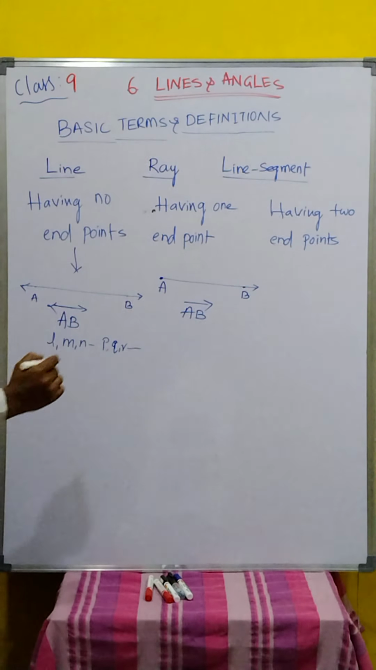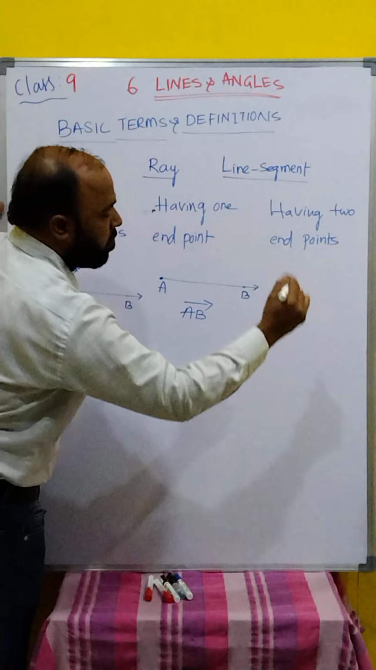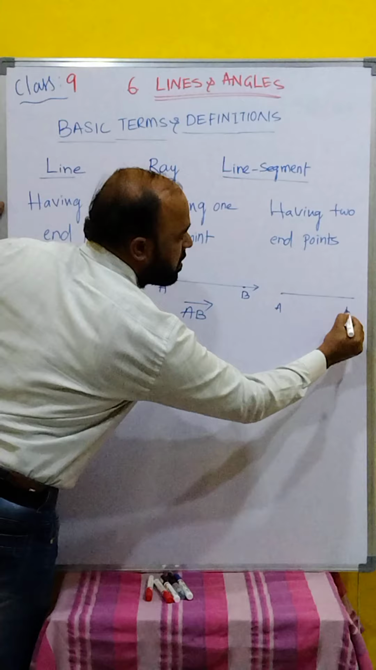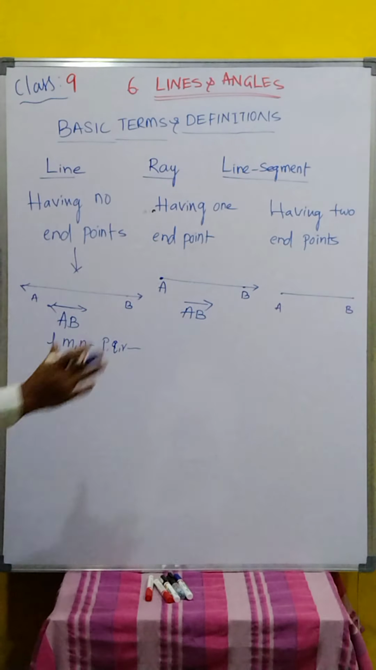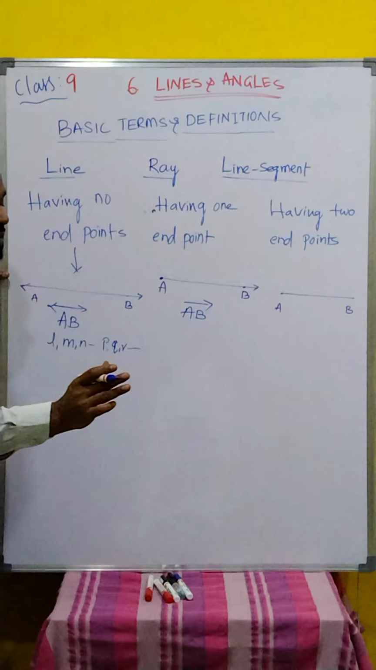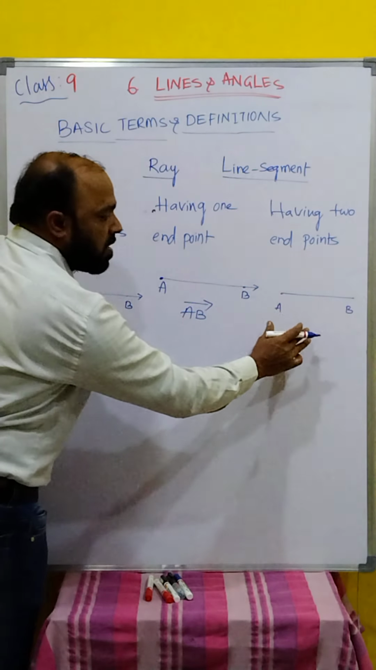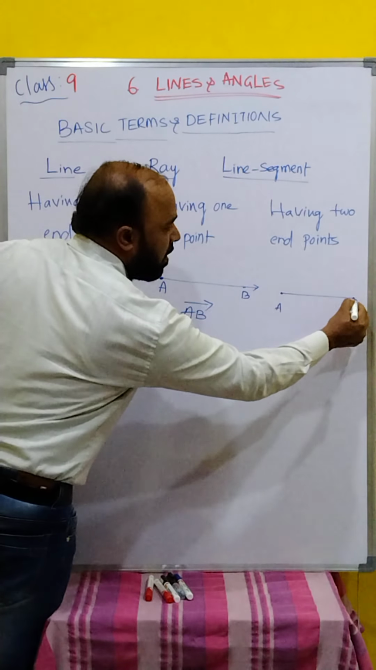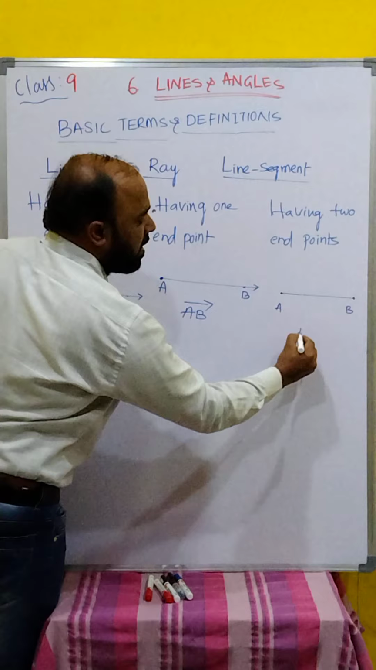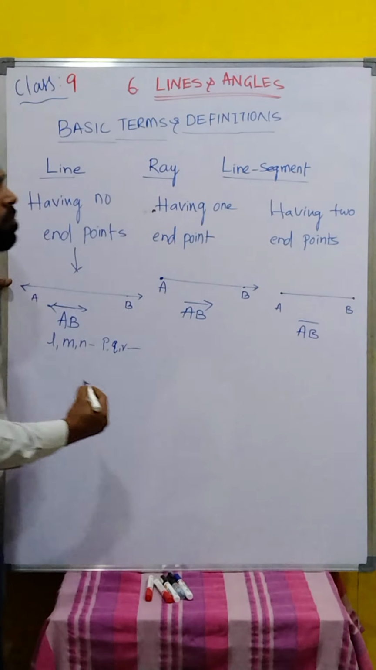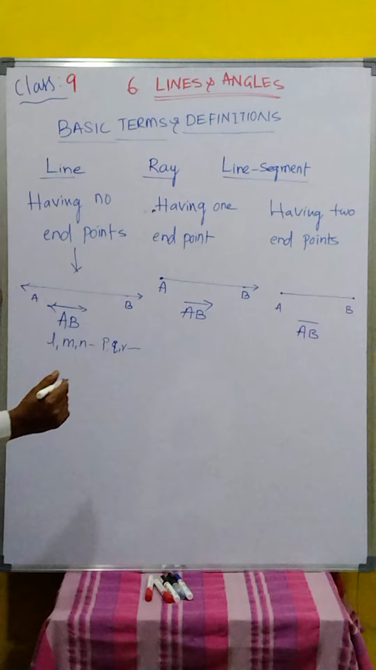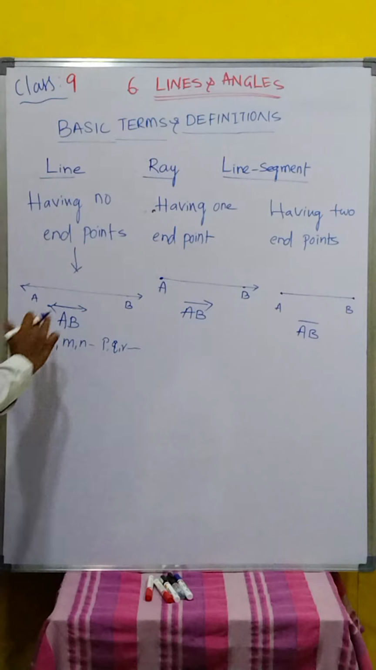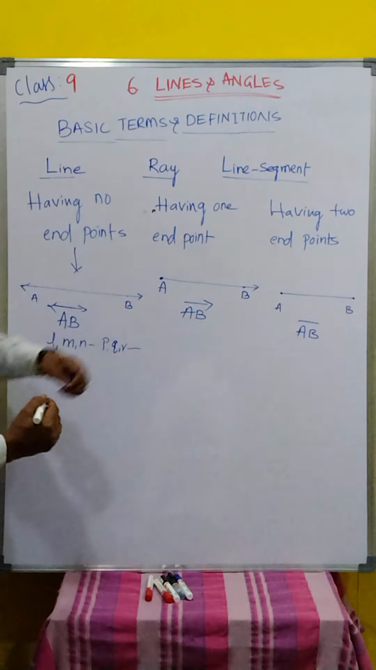Here, line segment having two endpoints. Suppose AB is a line segment. Here AB has a definite length. It is not perfectly drawn to scale, but AB has a definite length. We can measure that length. Here one endpoint, here another endpoint, having two endpoints. That is denoted by AB bar. It's a line segment. Clear, children? Having no endpoints, having one endpoint, having two endpoints. This is the basic terminology in lines and angles.